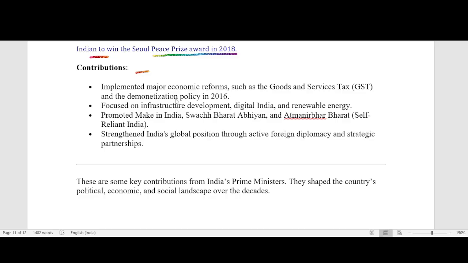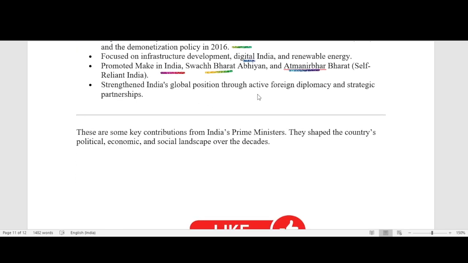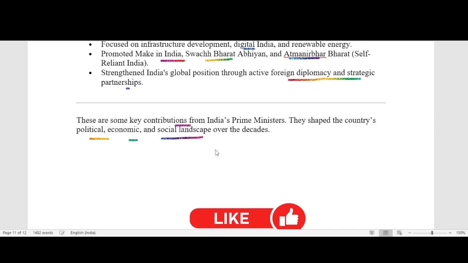the demonetization policy. It focuses on infrastructure development, Digital India, renewable energy, promoting Make in India, Swachh Bharat Abhiyan, and Atmanirbhar Bharat, self-reliant India, strengthening India's global position through active foreign diplomacy and strengthening partnerships. These are some contributions from Indian Prime Ministers. They shaped the country's political, economic, and social landscape over the decades.